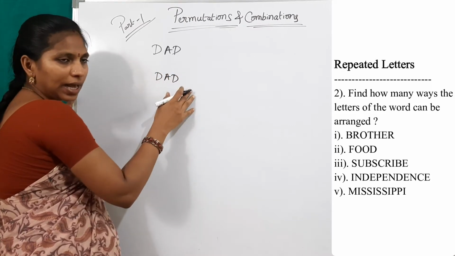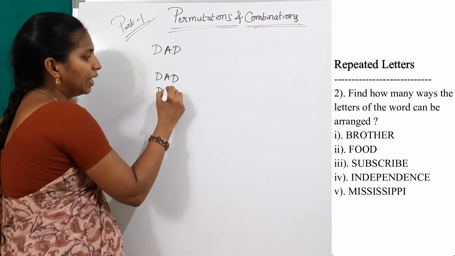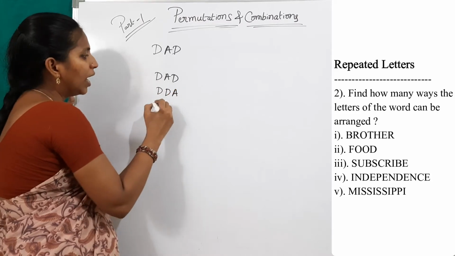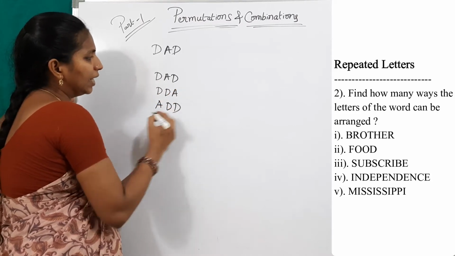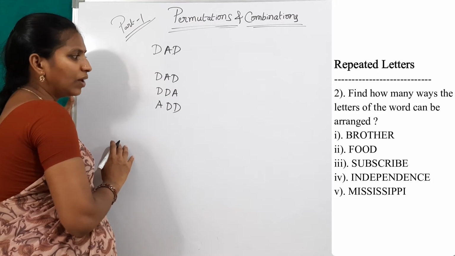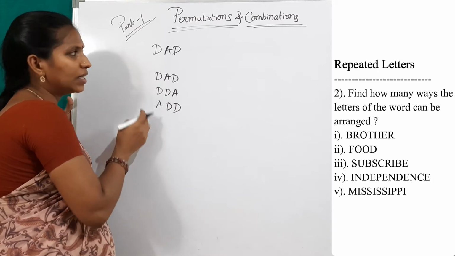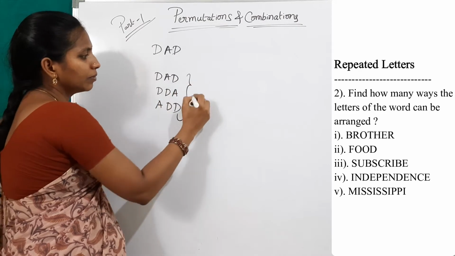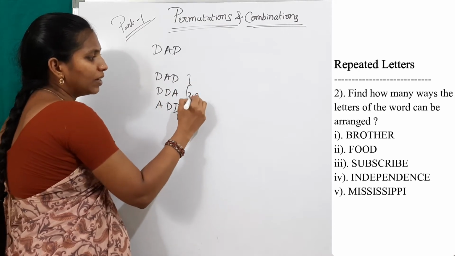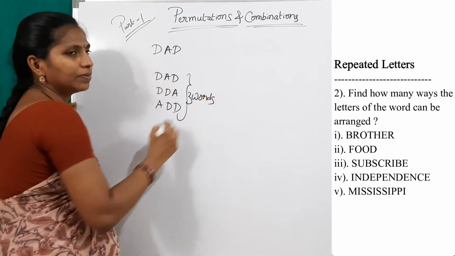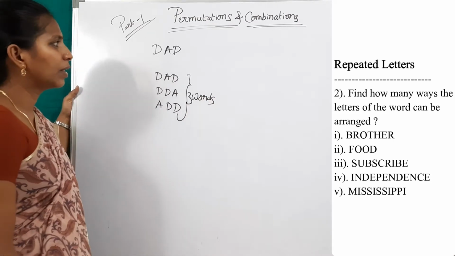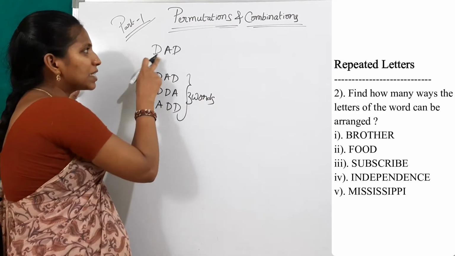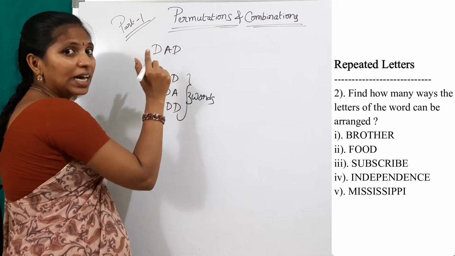As it is DAD, next D, D, A, and next one is A, D, D. We can make only 3 words from this word. Not 6 words, because here one letter is repeated.